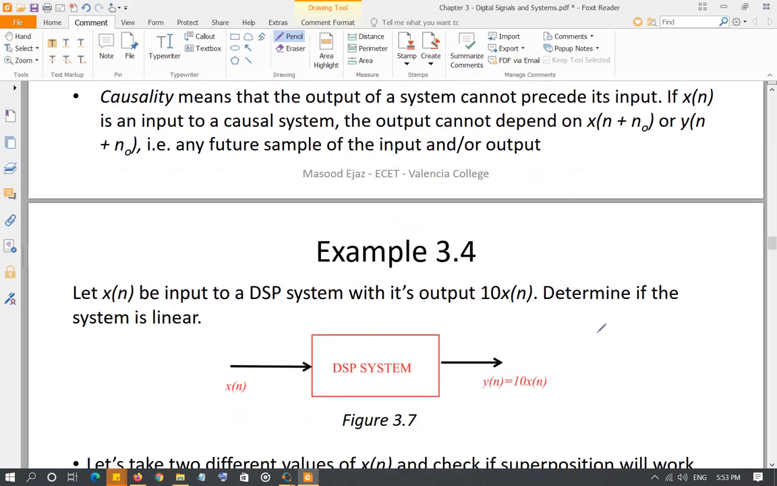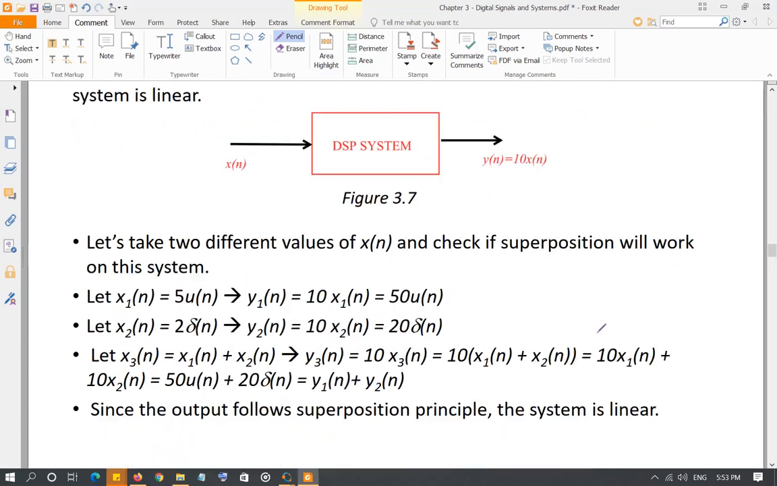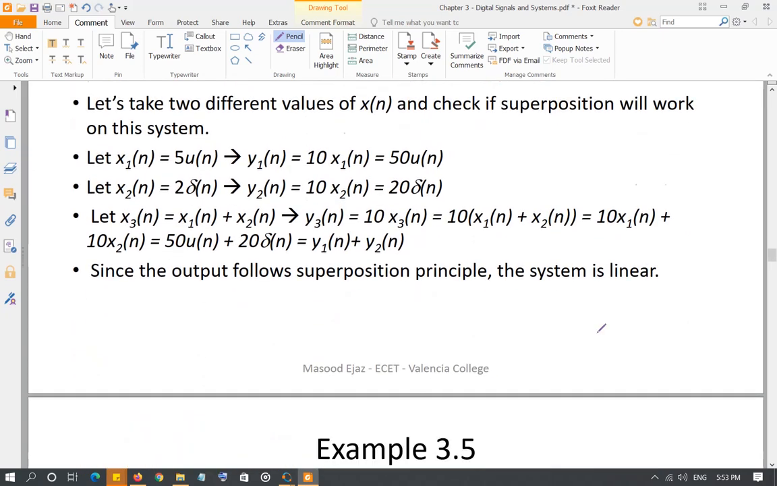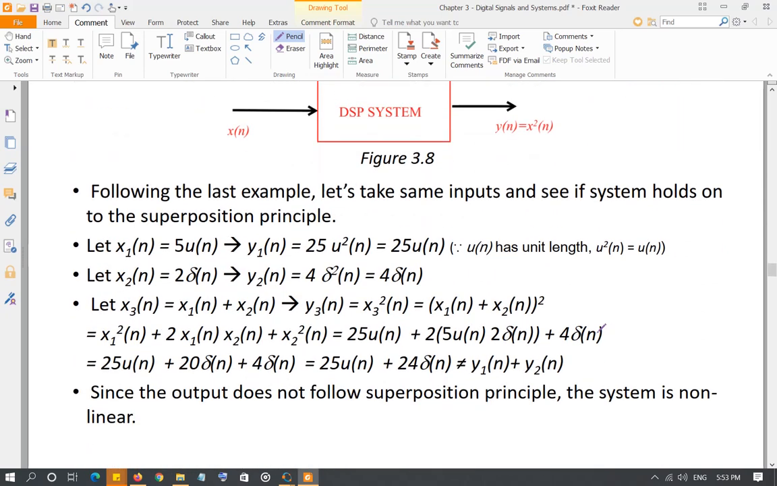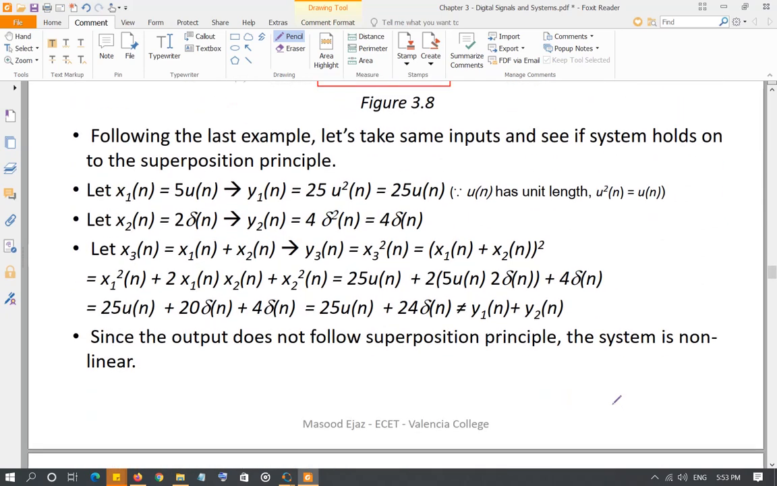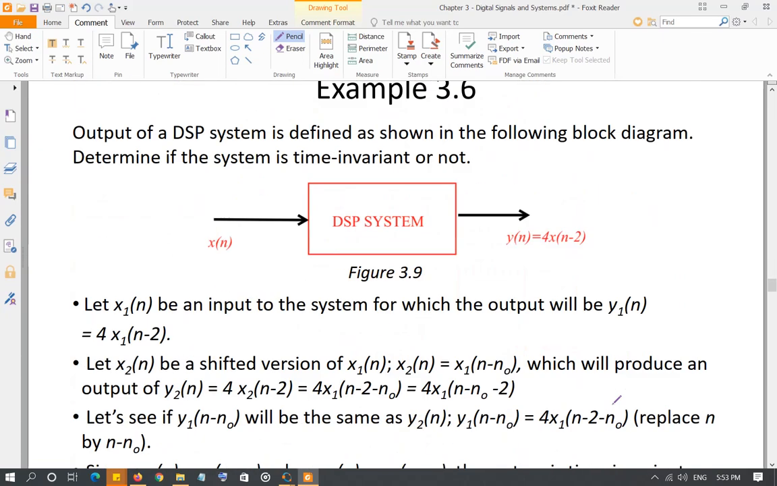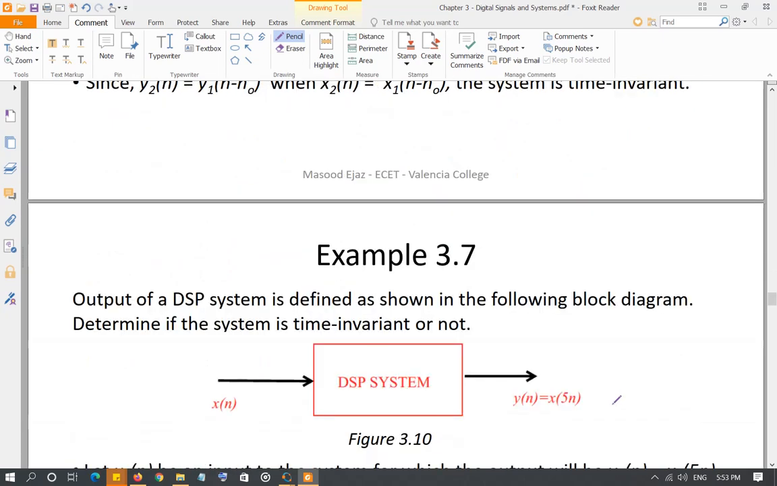So I'm giving you a bunch of examples over here. You can go over them. I'm not going to go line by line, but they are pretty straightforward, and you should be able to understand them once you go over them. And if you don't understand them, definitely we can discuss these examples as well.